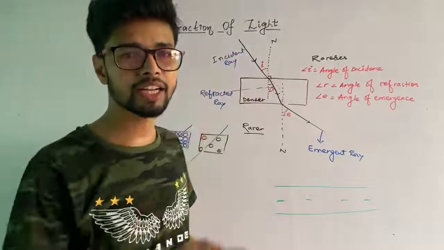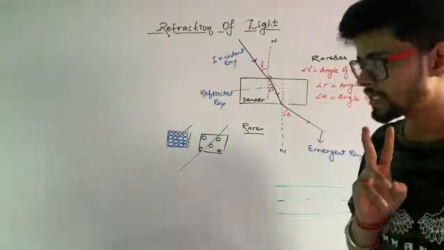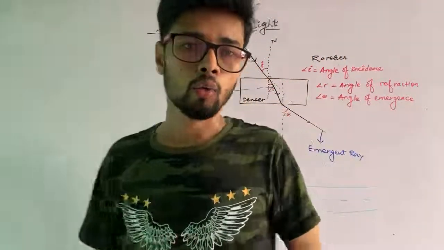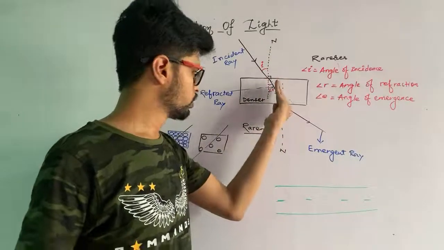And how this is getting diverted, for that you must remember two statements. One statement is, when light is traveling from the rarer to the denser medium, it always moves towards the normal.